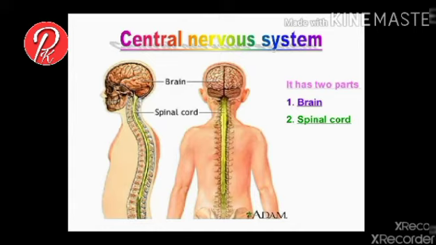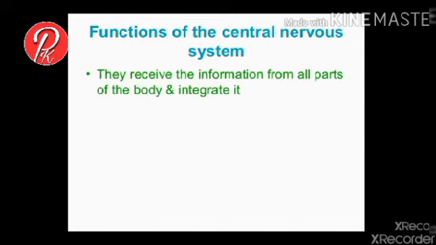Here we first study the central nervous system. The first part is the brain. Functions of the central nervous system. The central nervous system controls the various body parts. It also controls that the different body parts work together in a coordinated manner.